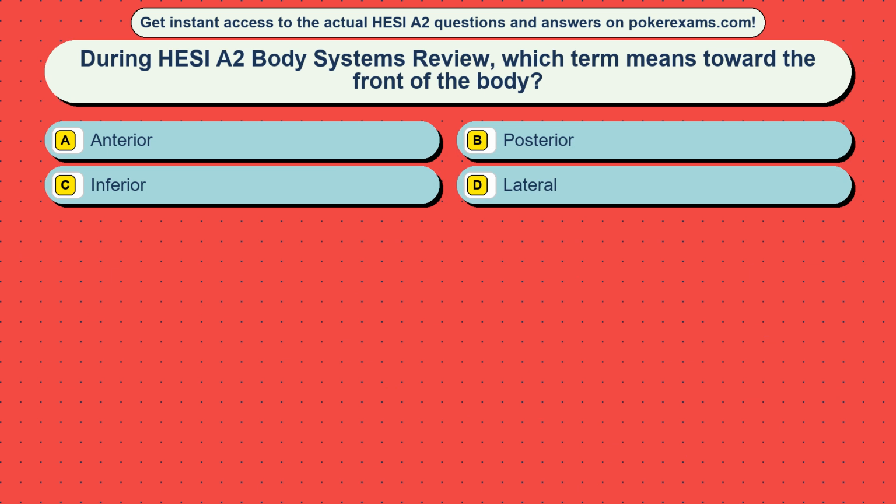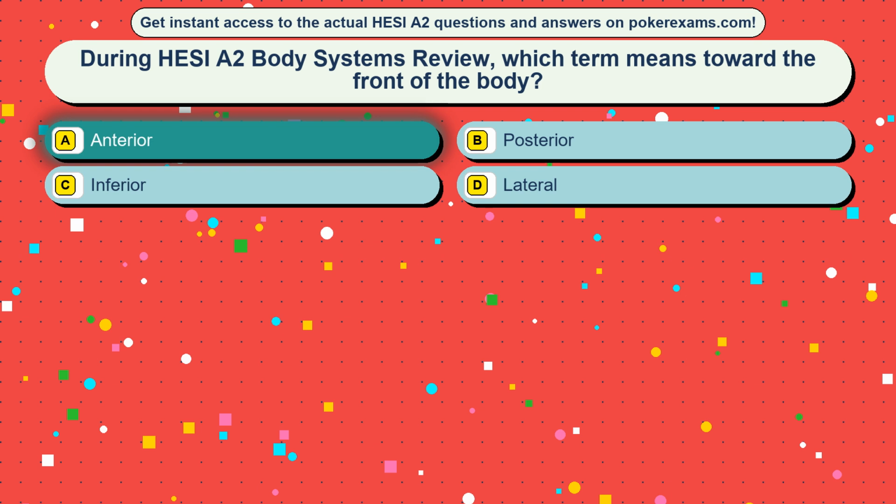Question 21. During HESI A2 Body Systems review, which term means toward the front of the body? Option A anterior, option B posterior, option C inferior, option D lateral. The correct answer is option A, anterior.